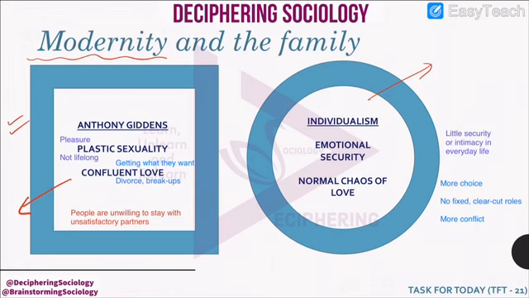So in such time, what happens? Here the family gives rise to emotional security in times of turbulence, in times of insecurity.